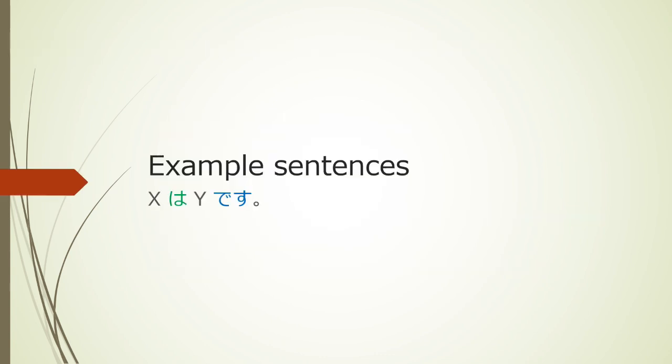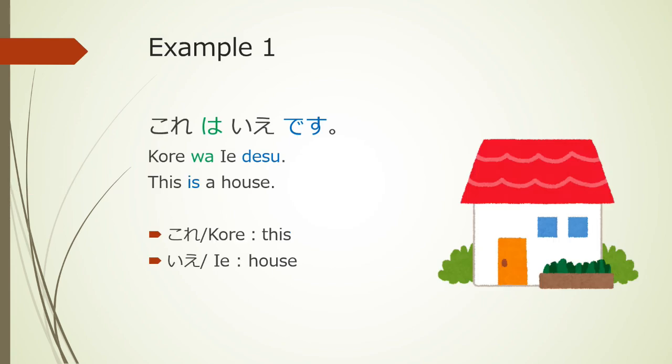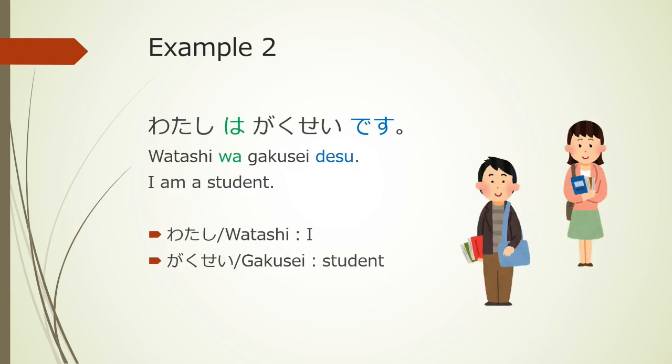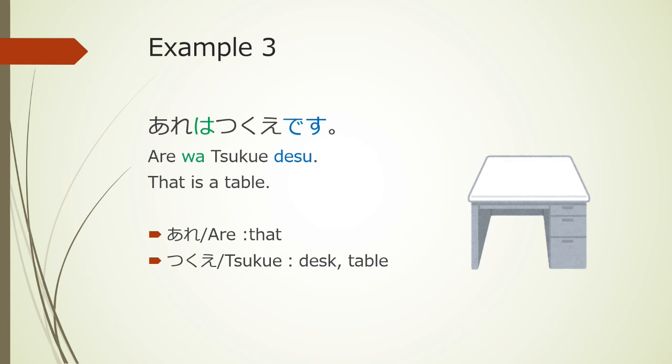Example sentences. これは家です。This is a house. 私は学生です。I am a student. あれは机です。That is the table.